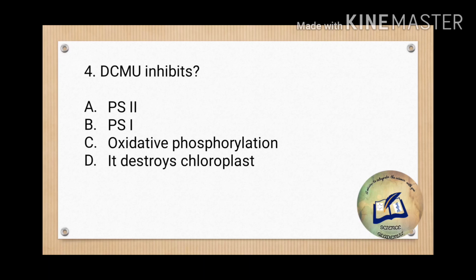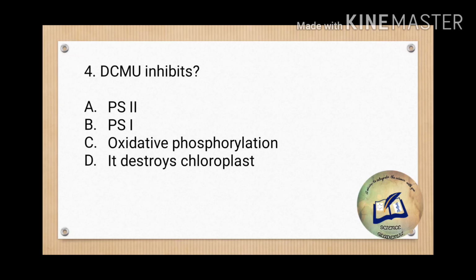So what does DCMU inhibit? It is a herbicide. Now first learn what it is. When given to plants, it abolishes photosynthetic oxygen production. How? It competes for the site in photosynthesis where the PS2 electron, after excitement, binds through electron transfer with the plastoquinone.